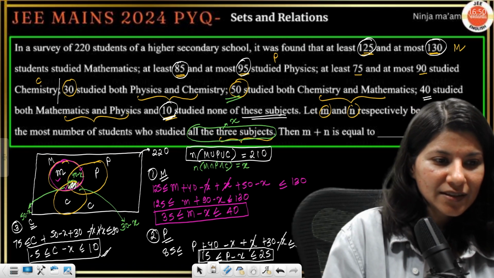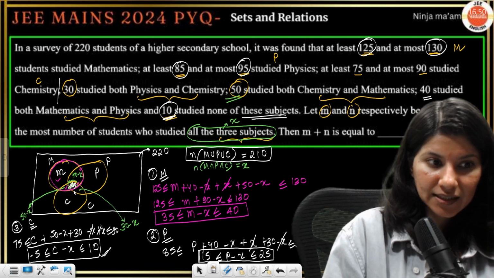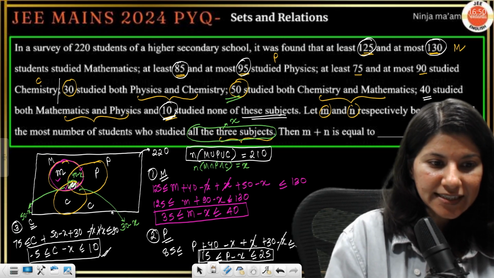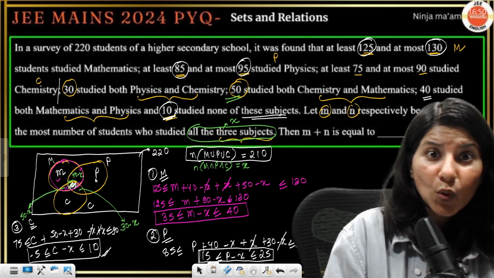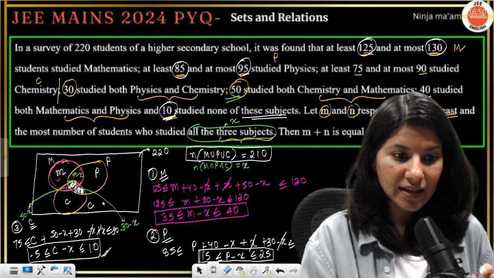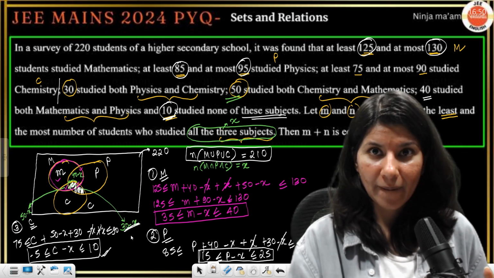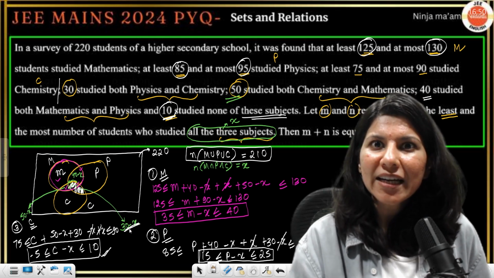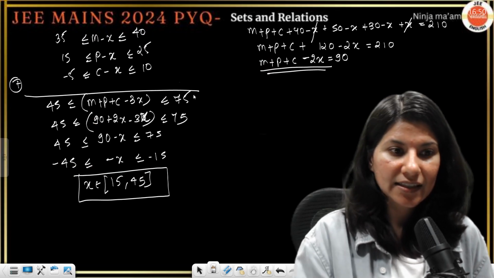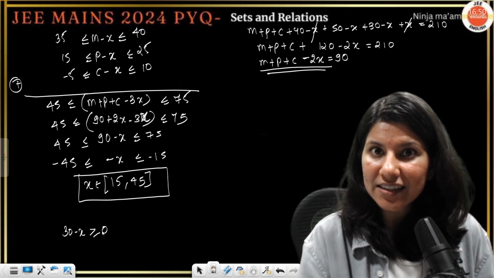Now just tell me, we can clearly see that only physics and chemistry, this area is 30 minus x. Now if x is 45, this number will be negative, which is not possible. Basically, 30 minus x should be a positive number at least.